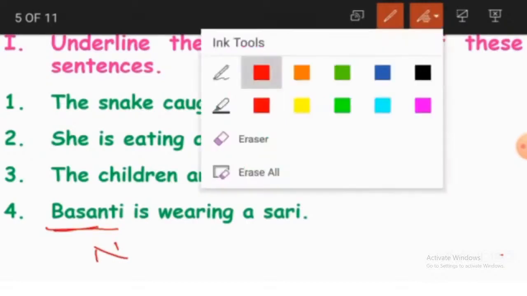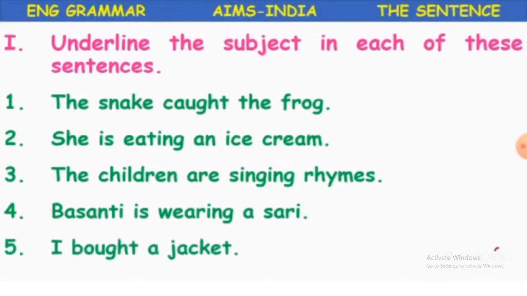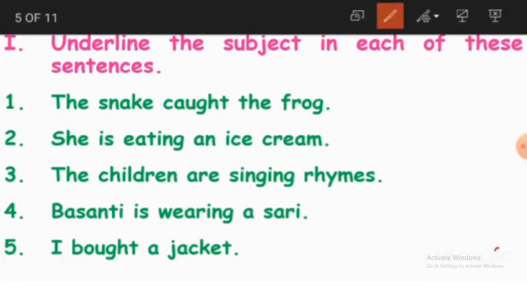Okay. So we'll go for the fifth sentence. I bought a jacket. About whom are we talking? We are talking about ourselves. That is I. I bought a jacket. And this I again is our subject, and it is also a pronoun. Okay children?